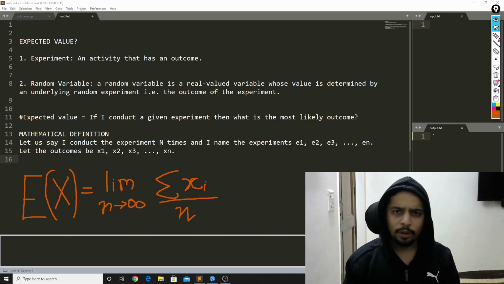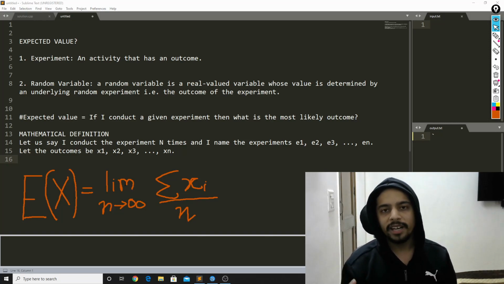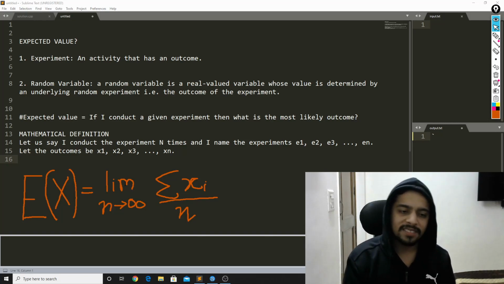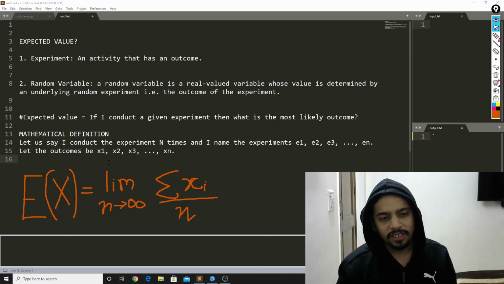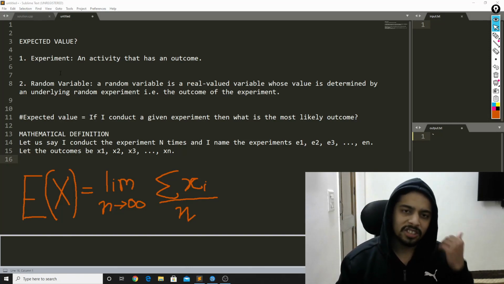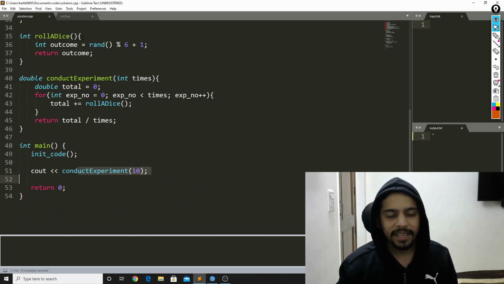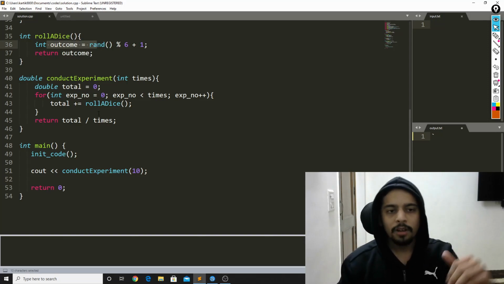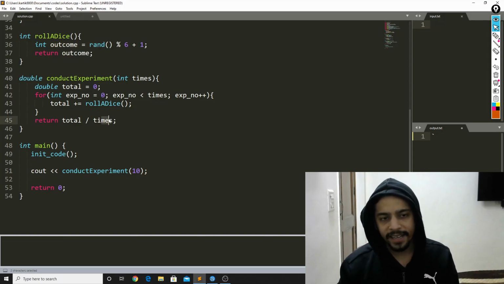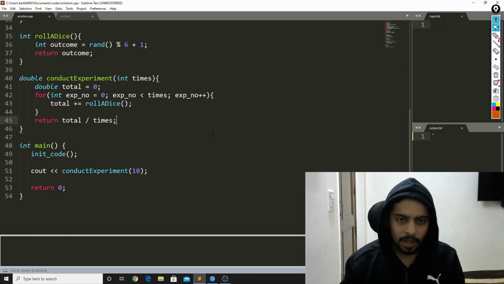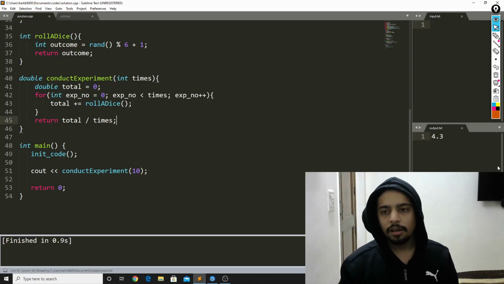So being a new computer science graduate, what I did was instead of doing the experiment an infinite number of times, I did the experiment of rolling a dice 10 times and saw what is the expected value according to that. So instead of this limit n tends to infinity, I thought let's just do it 10 times. So here's the code for that. I'll be conducting the experiment of rolling a dice 10 times. I'll be noting down the outcomes and I'll add them up. Finally, I'll divide whatever total I get by 10, the number of times I do the experiment. So if I run this code, the answer is 4.3.